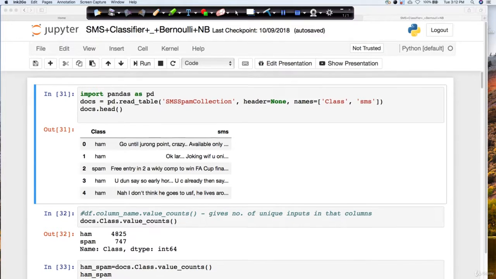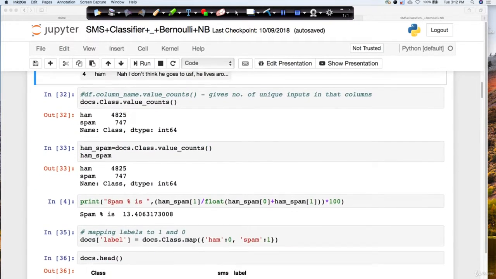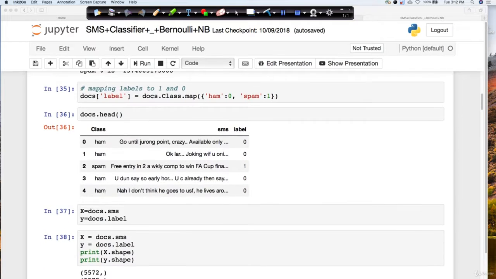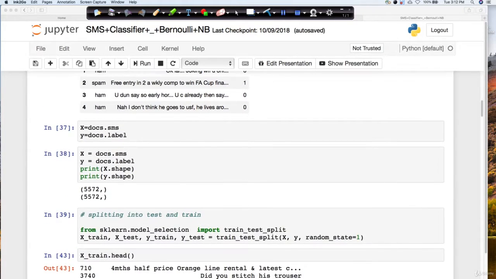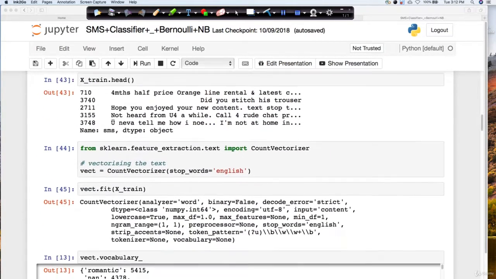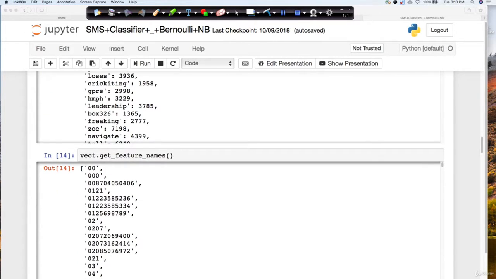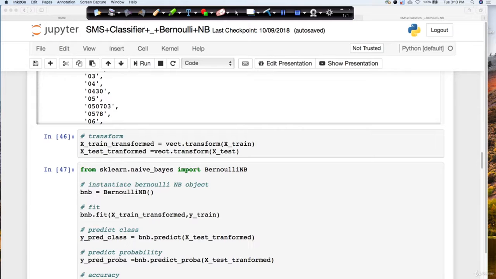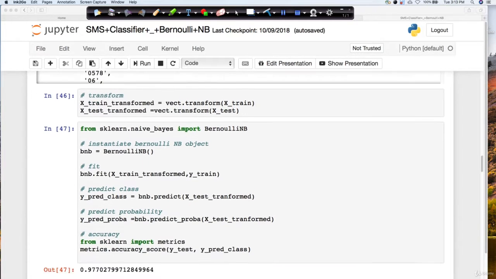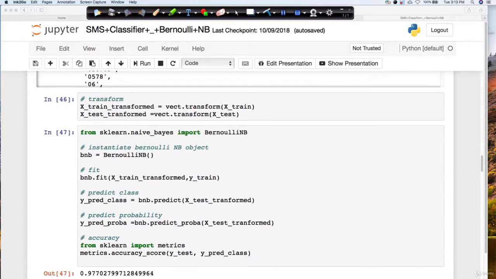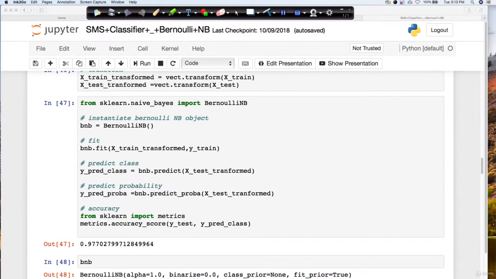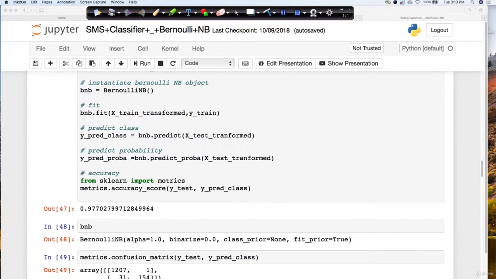So you can see that all these things are the same. Now we loaded the data, we can do a value count, we can make it 0, 1, converted the data, got it into CountVectorizer, and removed all the stop words. We are left with all these feature names. Then after that, we are going to transform all these features, and then we're going to apply the Bernoulli NB, right? Now with the Bernoulli NB part, we are going to predict, everything is the same. Accuracy score is 0.97. It is a little lesser than my last part, but let's see the other things.